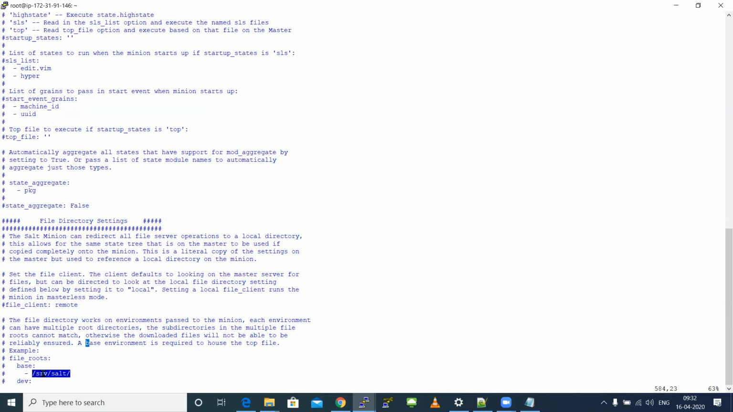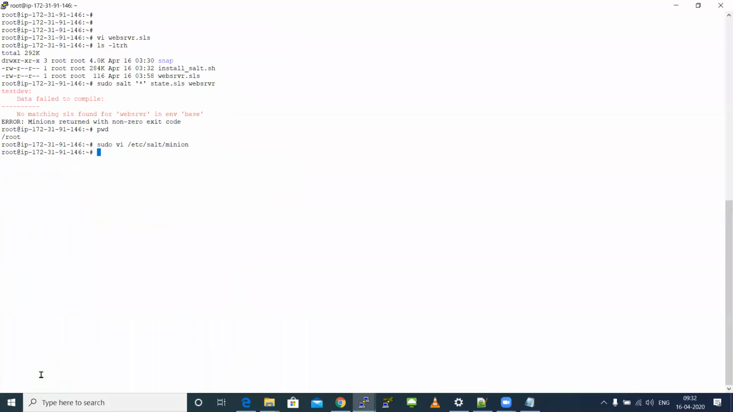This can be changed. So in real time, they will keep /prod or /dev or /QA, so multiple base paths will be available. All the files will be taken from the exact base path. So now what is happening is it is searching for this SLS file from my base path, which is /srv/salt. So the path is not available.